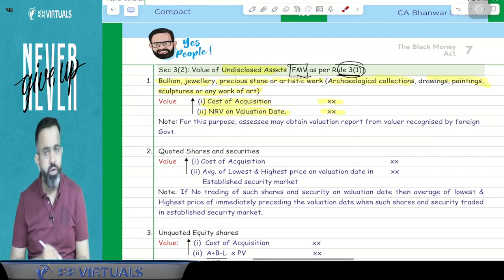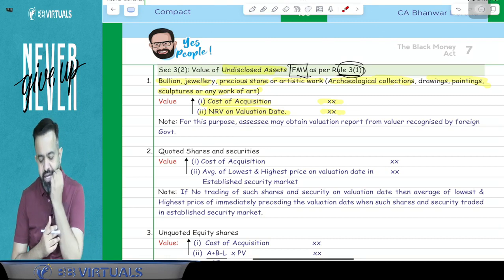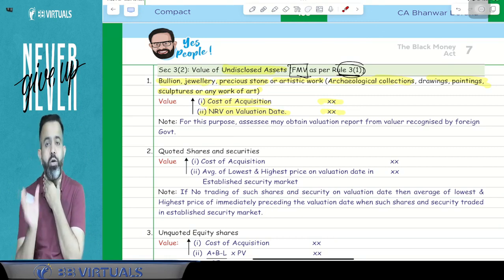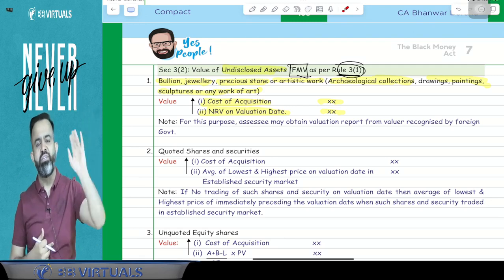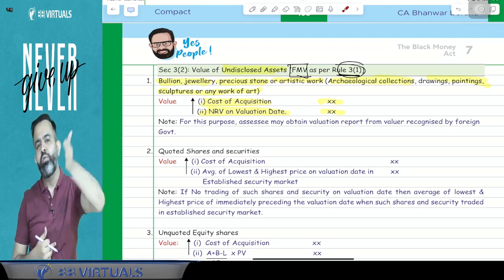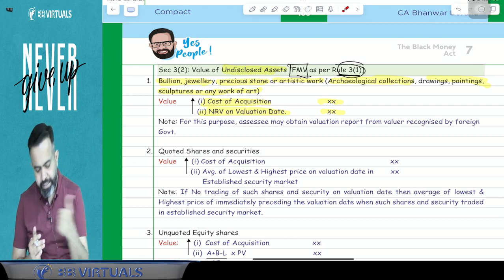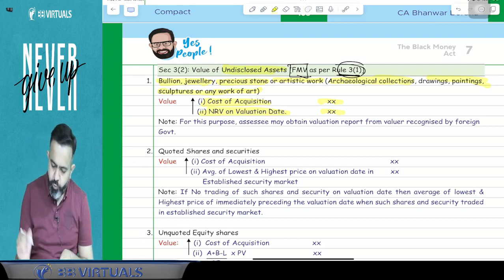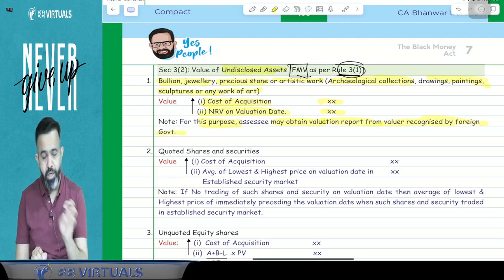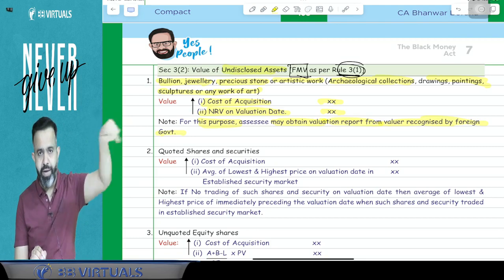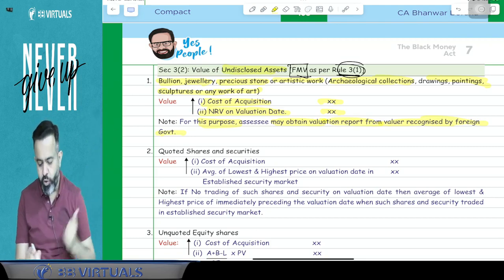So in case of jewelry, drawing, painting, sculpture, archaeological collection, any other work of art and bullion, just take the cost of acquisition, means how much you have invested, and the value on the valuation date. Whichever is higher, that will be the value, and on that value you have to pay the tax at the rate of 30%. For this purpose, the assessee may obtain the valuation report from a valuer recognized by the foreign government. From a foreign registered valuer, you can get the report of the NRV.